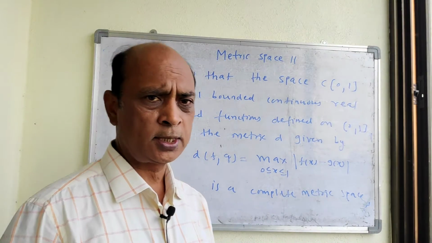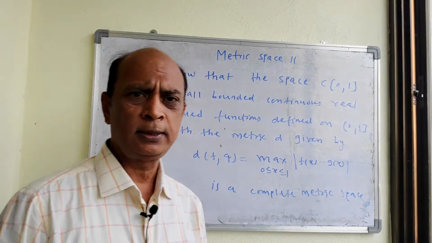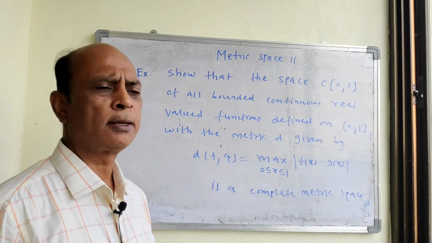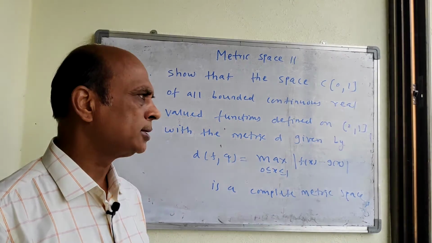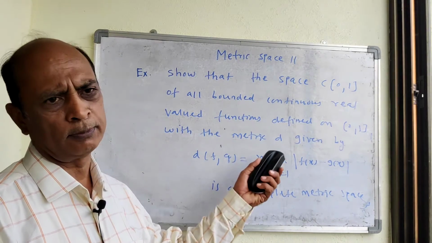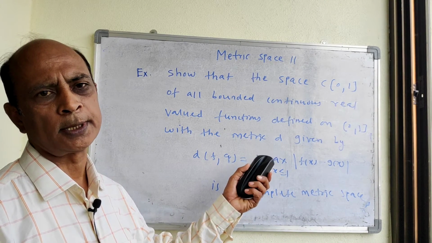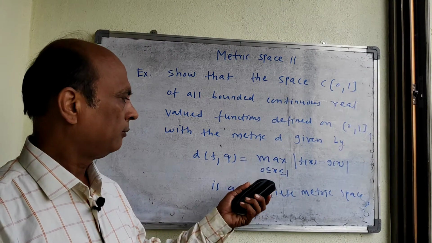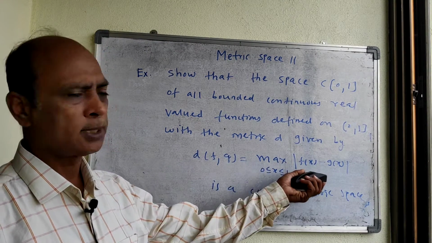In our first unit, our first article, we have seen some examples on metric space, and at that time we have proved that this is a metric space, where d(f, g) is this maximum.